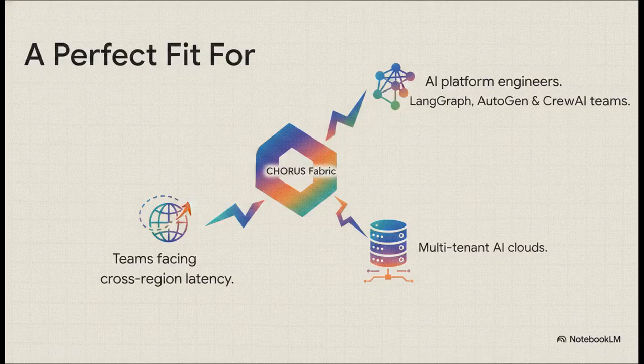Which brings us to our final section, Section 6, the future of agents. What this patent-pending architecture actually means for your multi-agent stack moving forward is massive. Listen, if you're an AI platform engineer, the one awake at 2 a.m. trying to figure out why your CrewAI swarm is lagging or why your LangGraph pipeline is racking up huge cloud bills, this is built specifically for you. This open-source fabric drops right in to replace your inter-agent transport layer. It is a perfect fit for multi-tenant clouds that require true zero-knowledge relays, or honestly, anyone pulling their hair out over painful cross-region latency and those steep text translation costs.